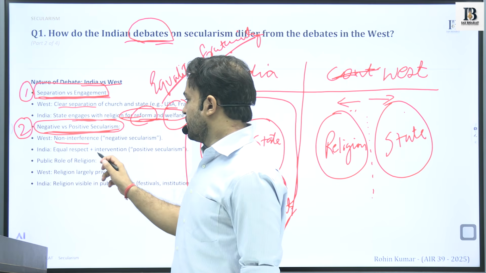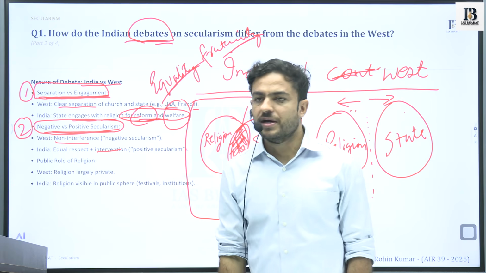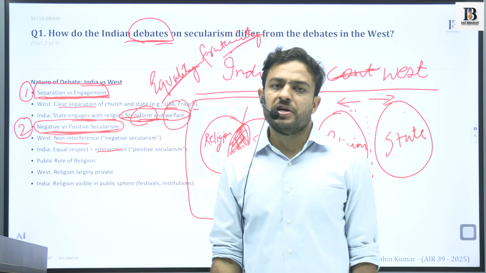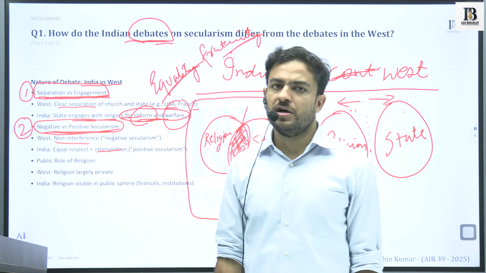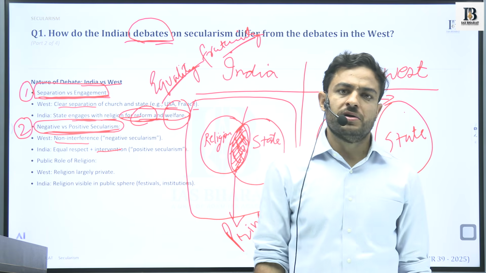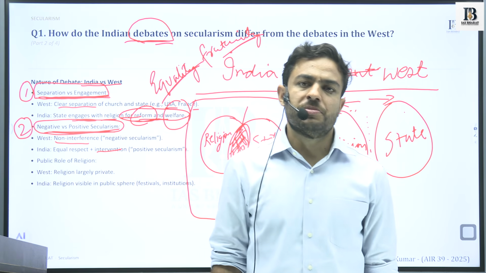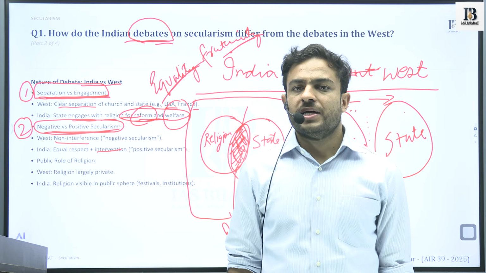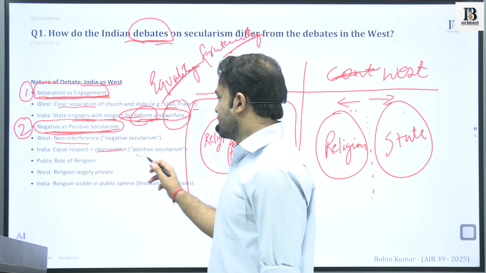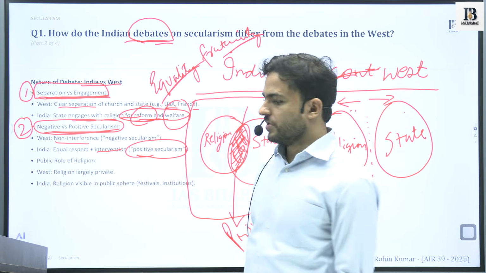However, in the case of India, as we have discussed, there are certain interventions which are directed towards bringing out certain reforms, bringing out certain welfare ideas into the religious sphere, so that certain basic principles of human life that are embedded in our constitution are not compromised. Okay, that's why it is called positive secularism.